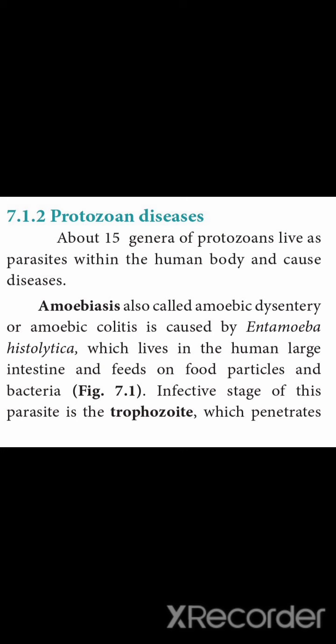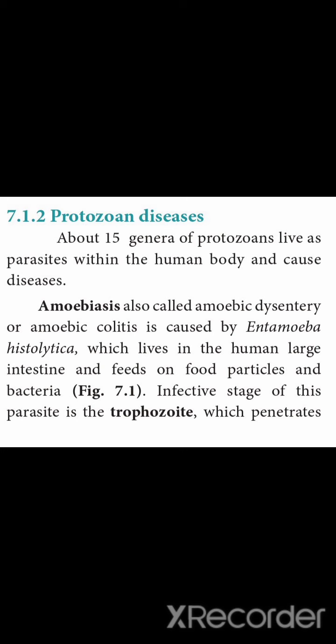Yesterday we discussed common diseases in human beings, bacterial disease and viral disease. Today we are going to discuss protozoan disease. The disease caused by a protozoan is called protozoan disease. In the world, about 15 genera of protozoans live as parasites.